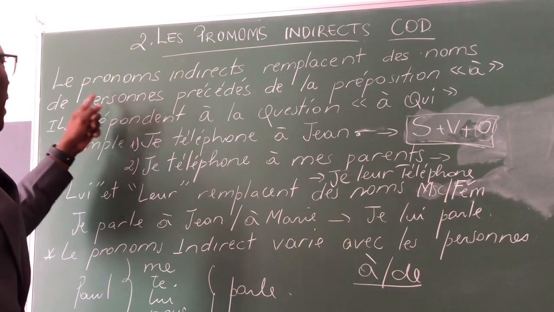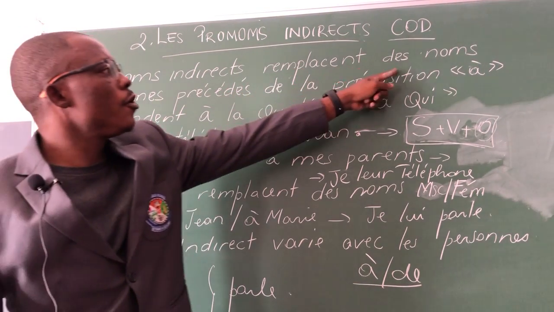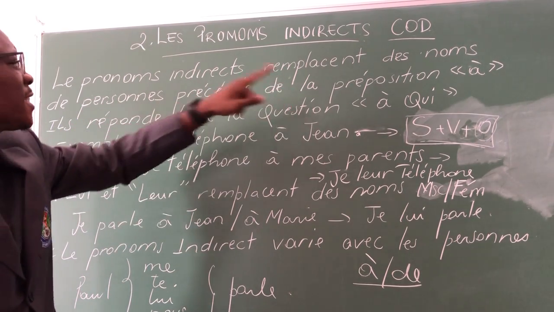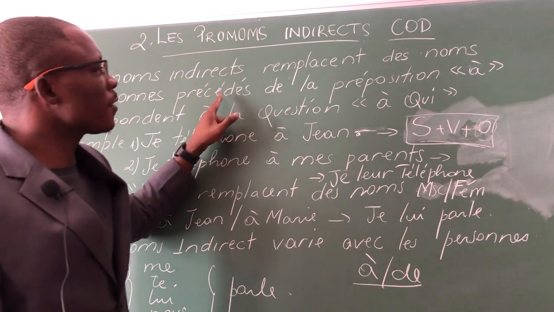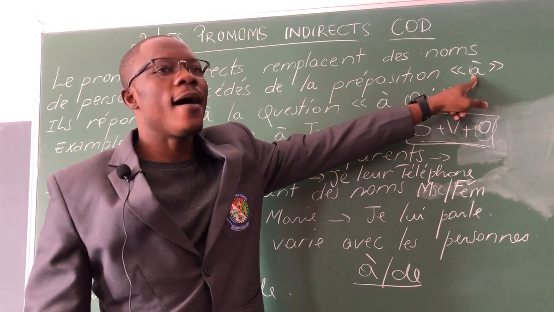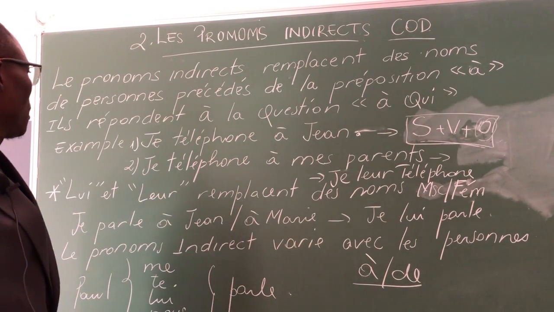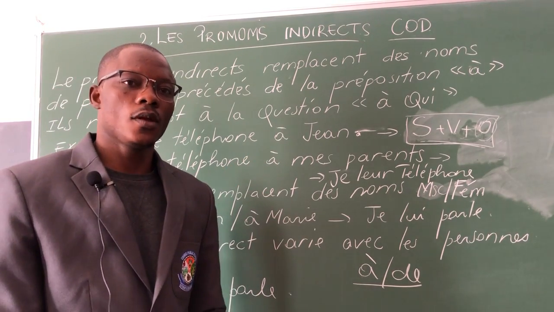So this is what I said here: le pronom indirect remplace le nom de personne. It replaces the nouns of persons followed by the preposition à. This à means to. Ils répondent à la question à qui.